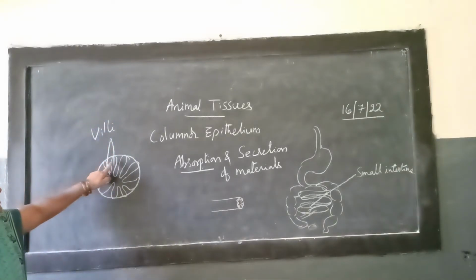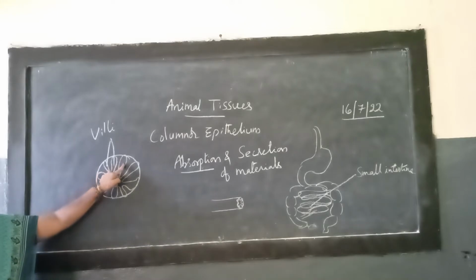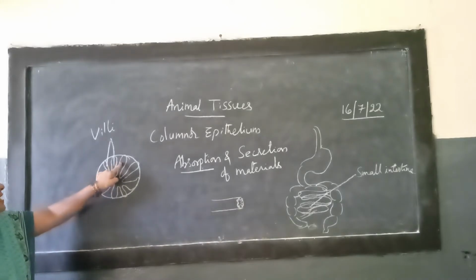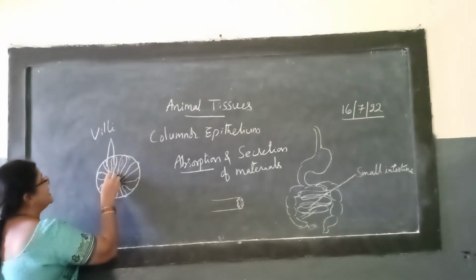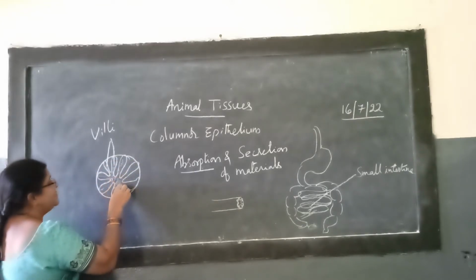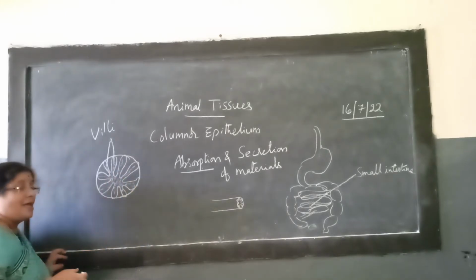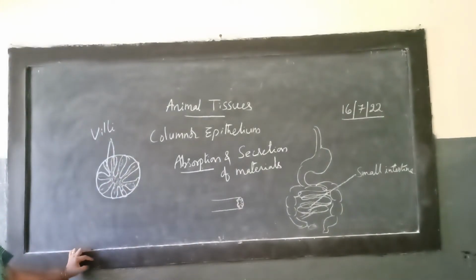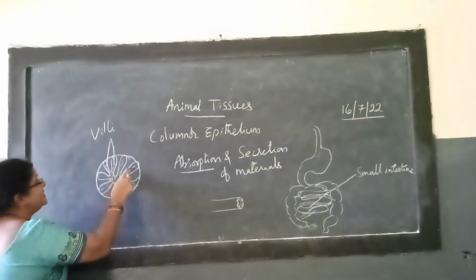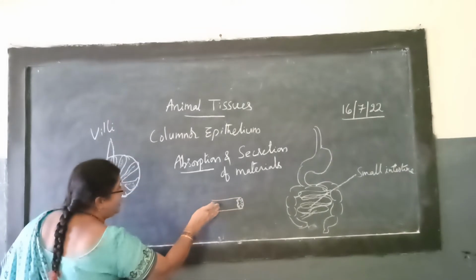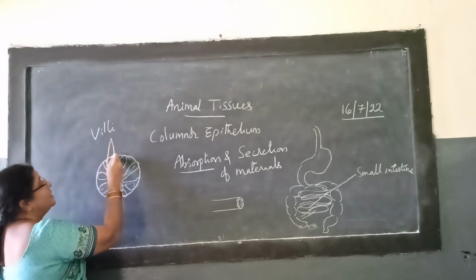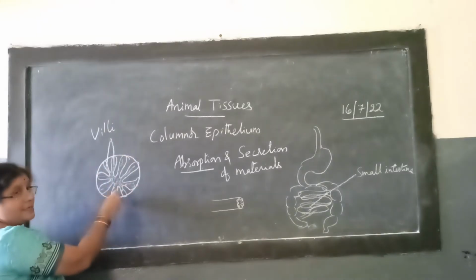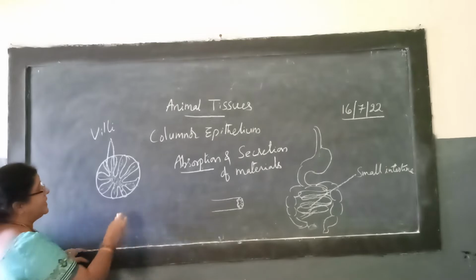These villi are richly supplied with blood vessels. Because of that, the food which is present in simple form, maybe amino acids or glucose or fatty acids present in the lumen of the small intestine, from the digestive system is going to be absorbed into the blood.